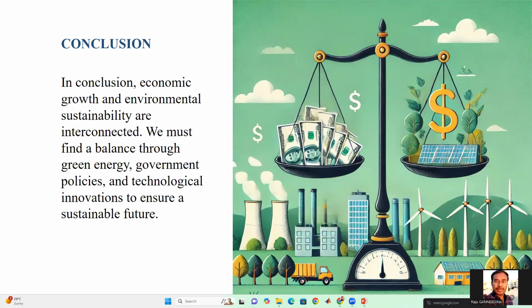So in conclusion, we can say that the economy and the environment are interconnected. We have to balance the economy and the environment by using sustainable sources, and a balance is possible if all the stakeholders work together. That's it.